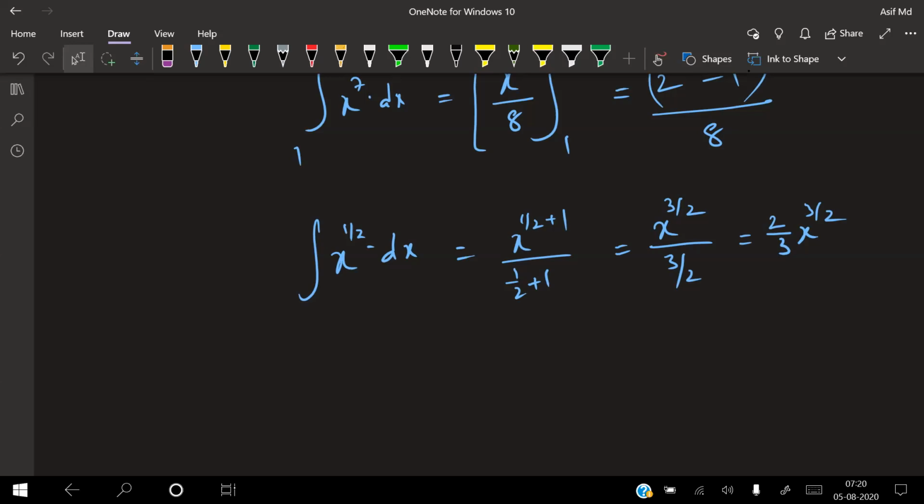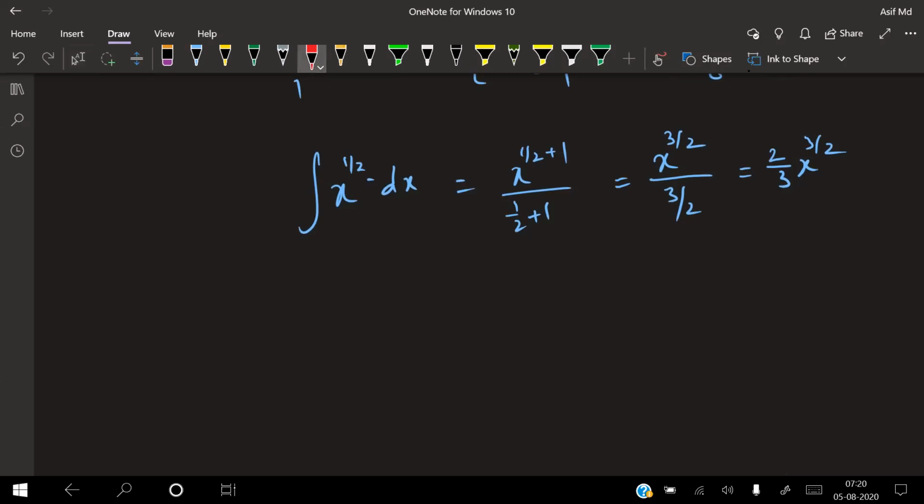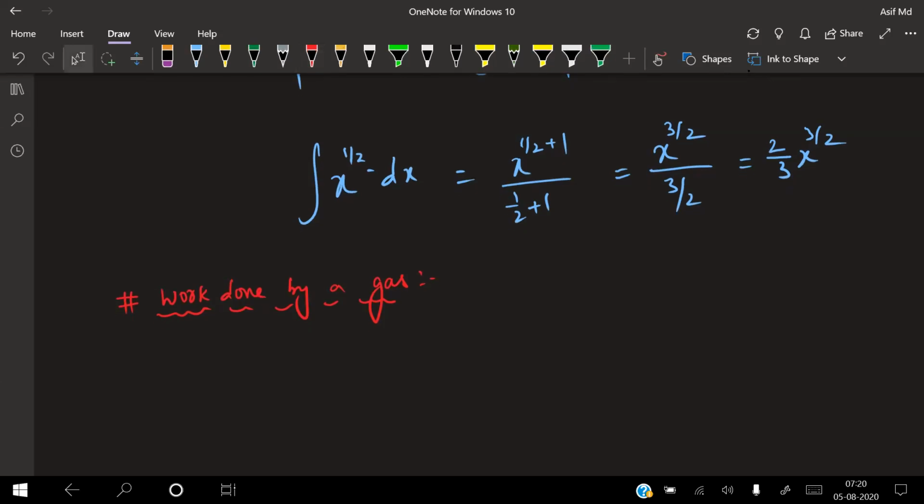Now let us talk about the next one, that is work done by a gas. How do you calculate the work done by a gas? Work done is always calculated by the relation, work done equals force into displacement. What is the force acting on the container? Pressure, isn't it? Now, work done is equal to force into displacement, like dx. Isn't it?